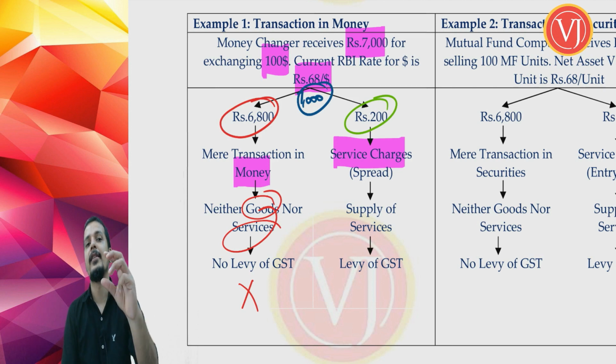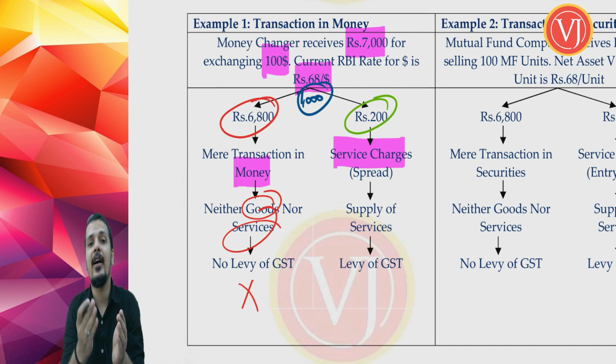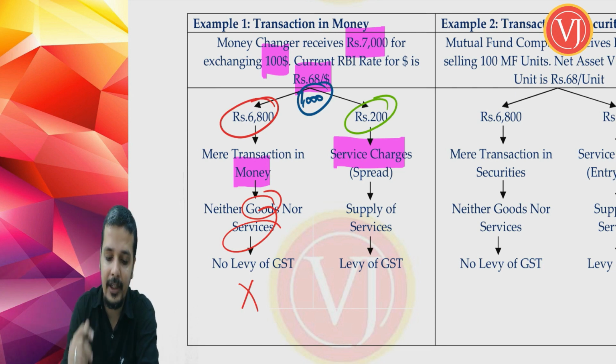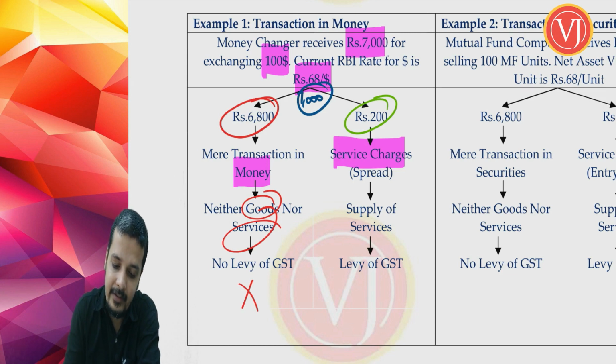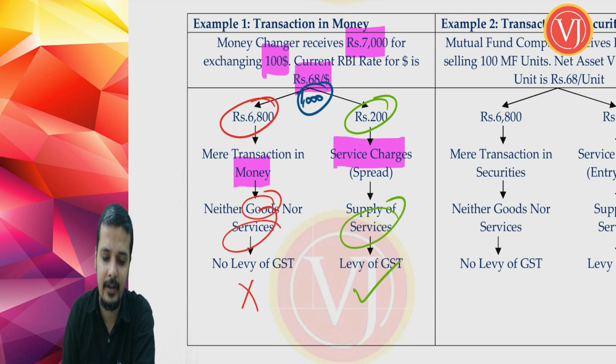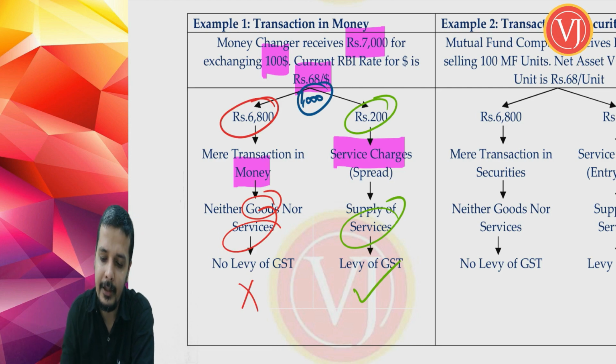What was services? Services is equal to anything other than goods minus money and securities plus service charges in relation to usage of money or service charges in relation to usage of securities. This is service charges in relation to usage of money. Therefore, it is services and GST will be very much applicable on it. So that is levy of GST. That is the first part, right? There we are talking about transaction in money.